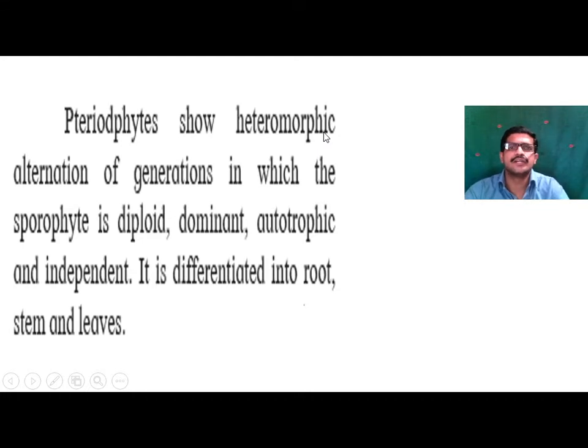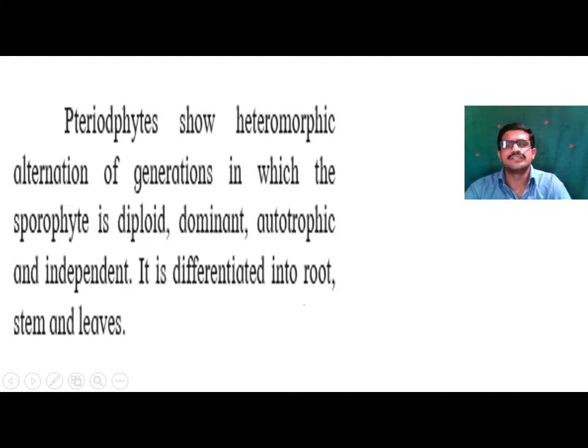That's why it is known as heteromorphic alternation of generation, in which the sporophytic phase is diploid in nature, while the gametophytic phase is haploid in nature. The sporophyte is dominant over the gametophytic phase, that is, the sporophyte is dominant and the gametophyte is recessive in nature. The sporophyte is autotrophic and independent in nature, while the gametophyte is parasitic, or dependent on the sporophyte.